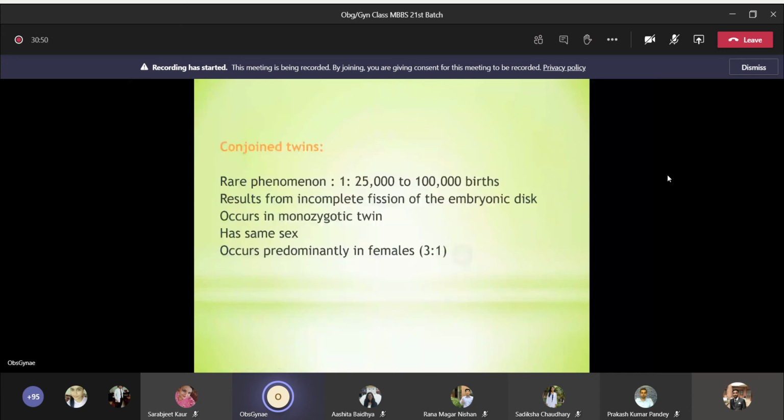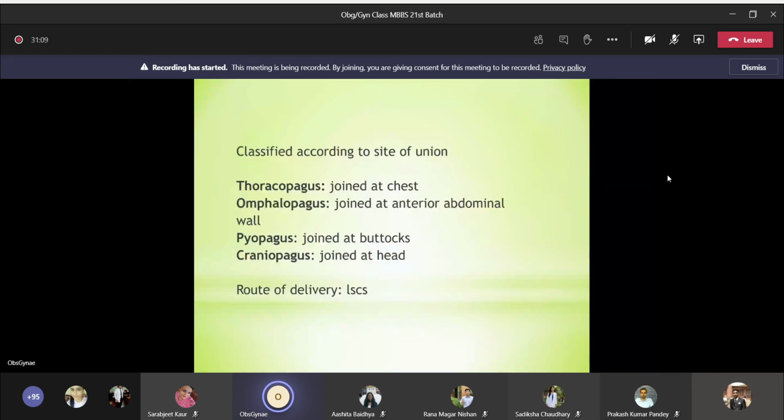Conjoined twin is a rare phenomenon. It occurs in 1 in 25,000 to 1 in 1 lakh births. It results from incomplete fission of the embryonic disc. It occurs in monozygotic twin and occurs predominantly in the female fetus. The ratio is 3:1. It is classified according to the site of union: thoracopagus is joined at the chest, omphalopagus is joined at the anterior abdominal wall, pyopagus means the babies are joined at the buttocks, craniopagus is joined at the head. So whenever you see a conjoined twin, you have to deliver them with cesarean section.